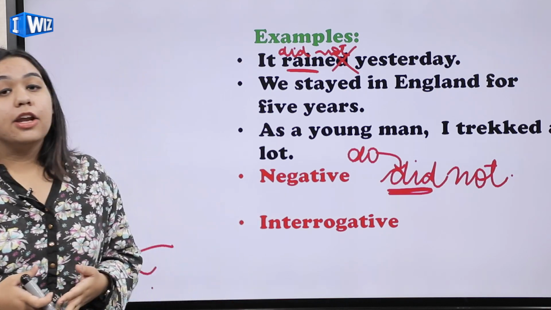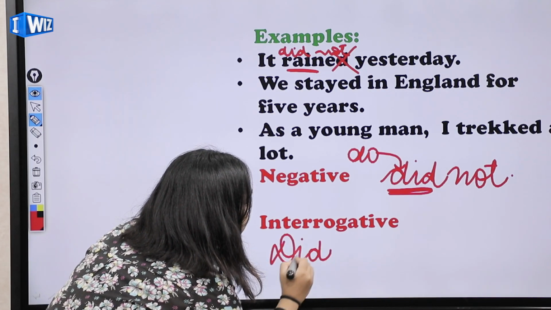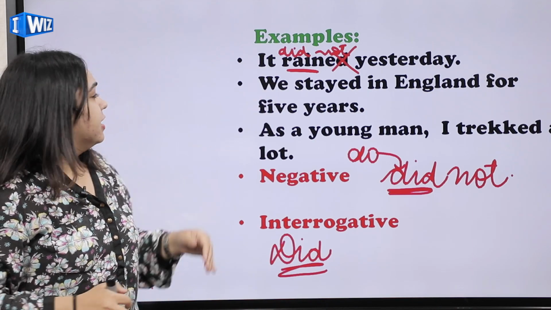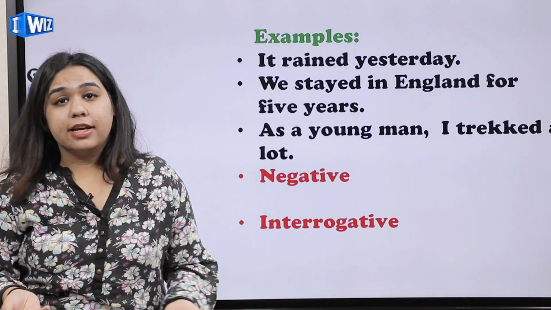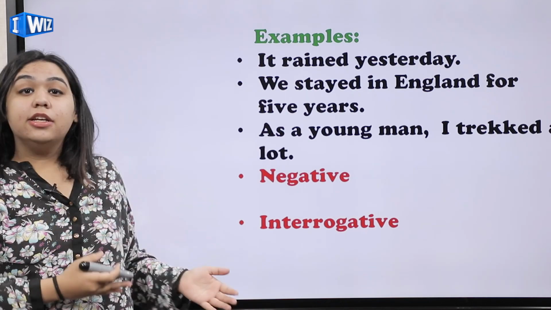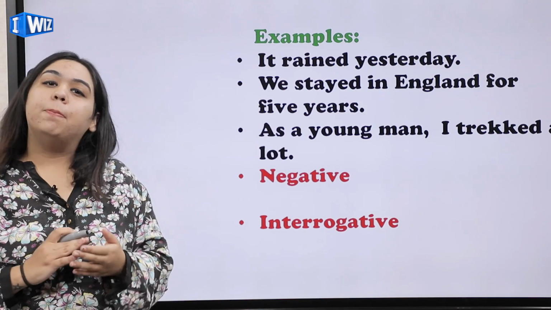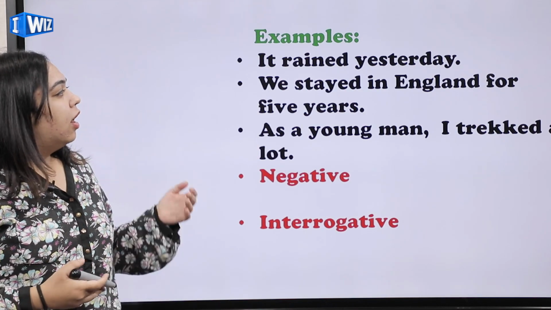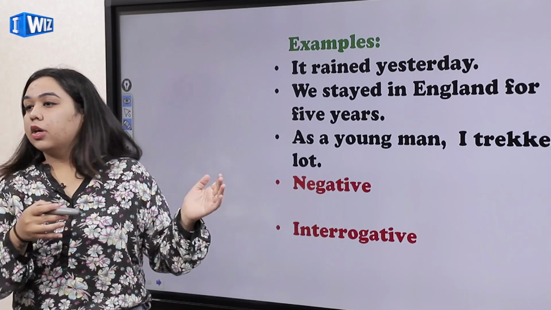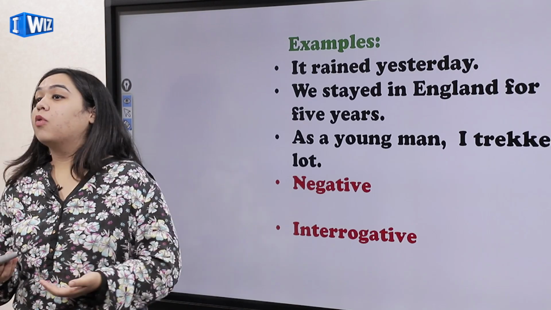Now talking about interrogative, again, how are you going to form? You're again going to use the word did. It is as simple as that. So, it rained yesterday was a sentence. If you're going to make interrogative, you will just say, did it rain yesterday, with a question mark. Again, you're going to use the base form of the verb. Did we stay in England for 5 years? As a young man, okay, this is a double sentence. So, you can just say, did I trek a lot when I was young?